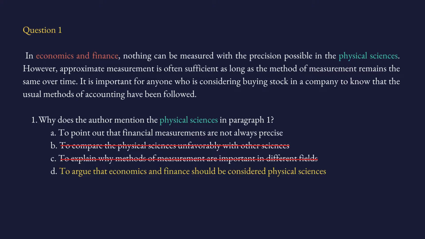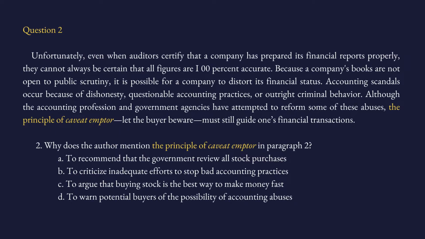D, to argue that economics and finance should be considered physical sciences. Terrible, terrible inference, because the passage is not saying that we should consider finance as physical sciences. They are different domains, they are different disciplines. Why would you even consider them the same? So, like I said, the answer is already up there. It is A. Question number 2.